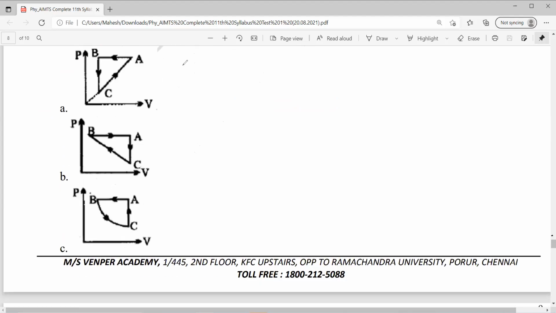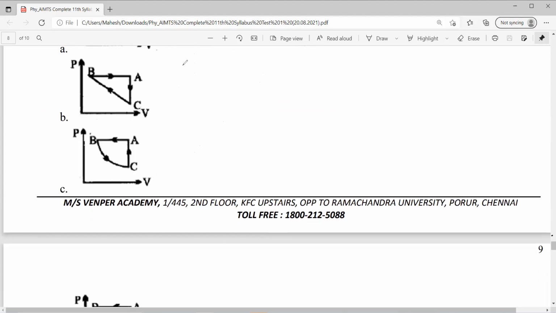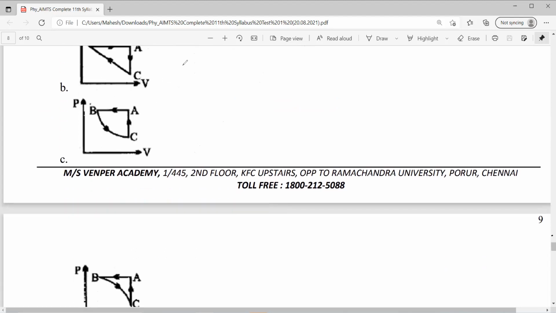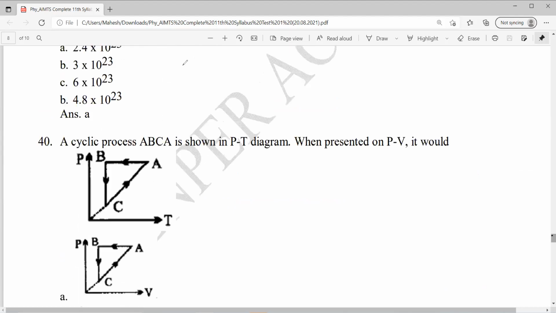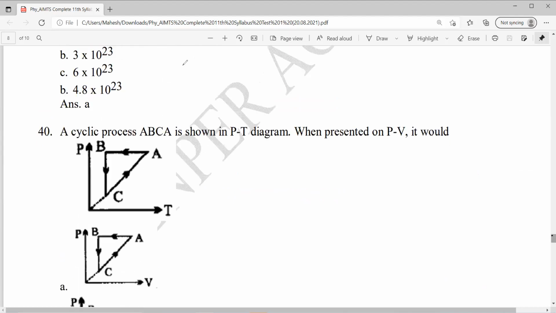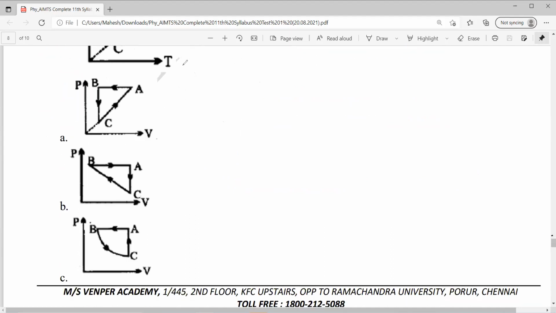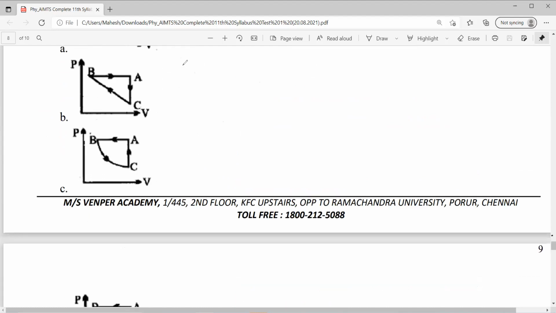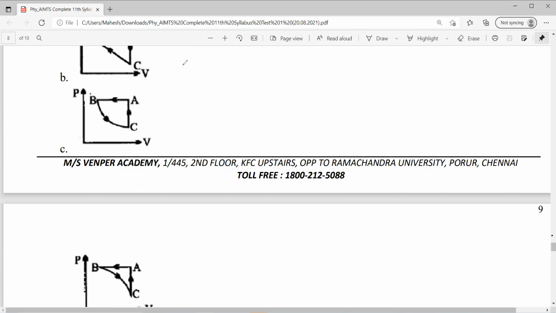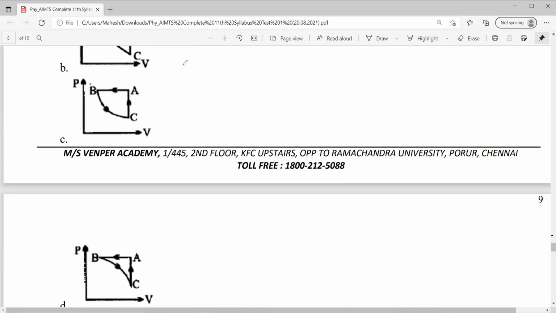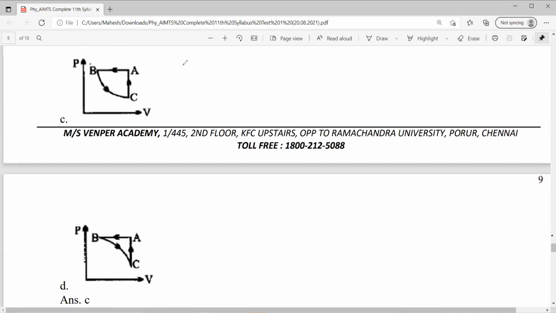Option A, pressure is constant in A to B. Option B, B to A pressure is constant. Option C, A to B pressure is constant. Then B to C, temperature is constant, and pressure is decreasing. That means volume should increase. Temperature is constant, so pressure and volume are inversely proportional from B to C. Option C will be correct.